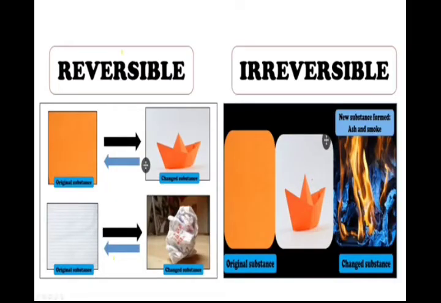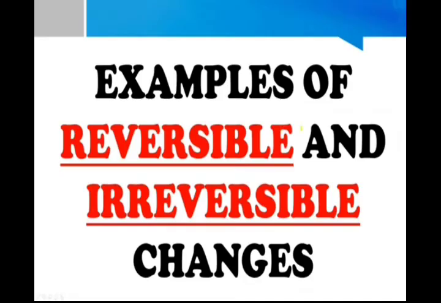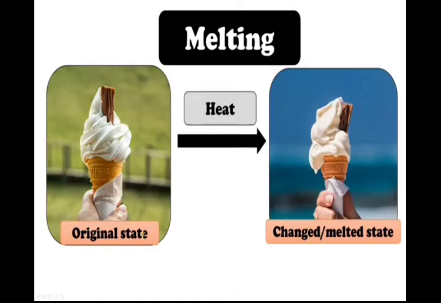Look at here again. Let me conclude reversible and irreversible changes once again. The changes which can be reversed are known as reversible changes, and the changes which cannot be reversed are known as irreversible changes. In the case of reversible changes, you will get the original substance back. Now let's go to more and more examples of reversible and irreversible changes. I will show you many more examples. At that time you will be able to identify whether it is reversible or irreversible.